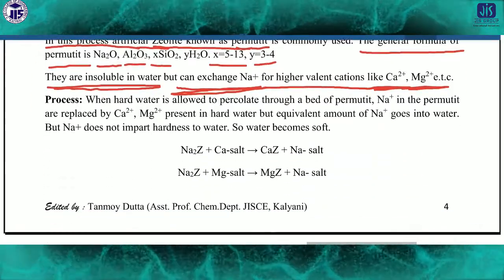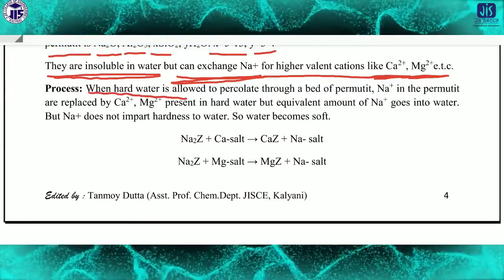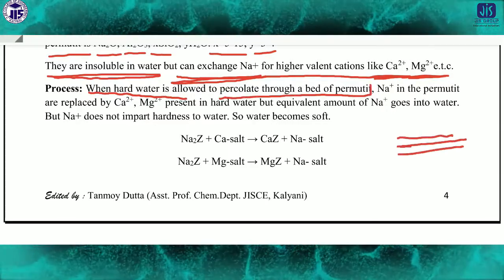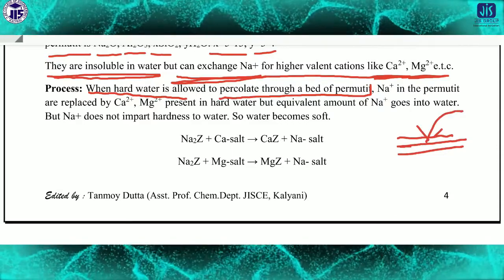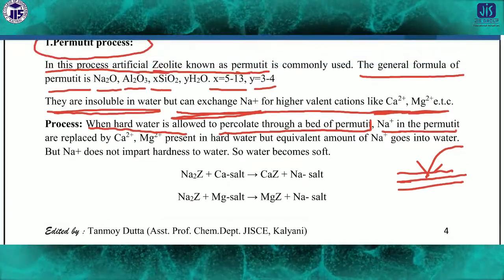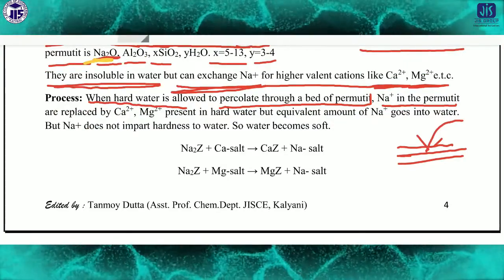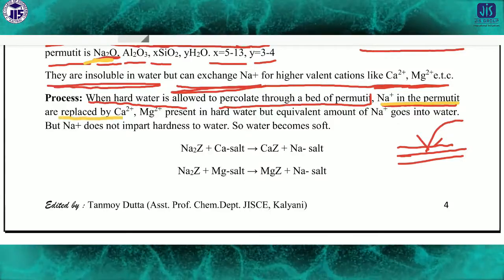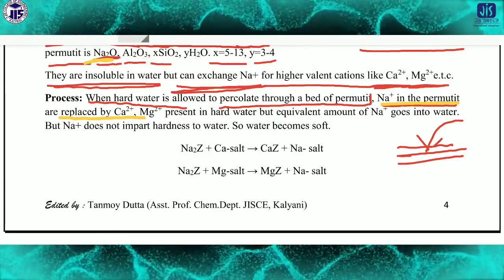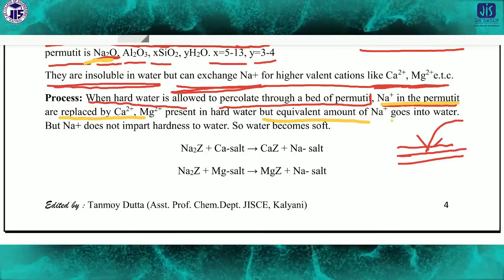In this process, when hard water is allowed to percolate through a bed of permutit, that means there will be a bed of permutit through which we pass the water, the Na+ in the permutit, which is already available in the formula, is replaced by the Ca2+ and Mg2+ present in the hard water. But an equivalent amount of Na+ goes into the water.